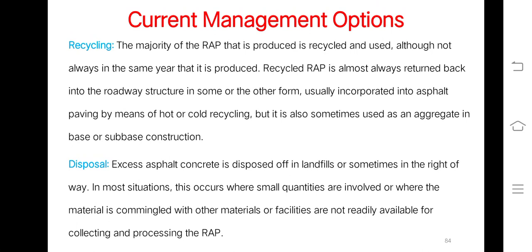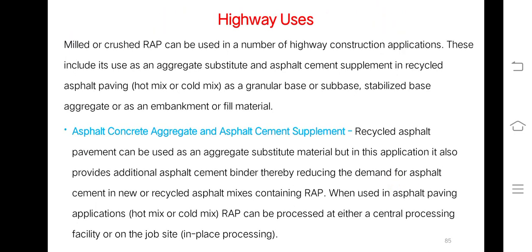Disposal. Excess asphalt concrete is disposed of in landfills or sometimes in the right of way. In most situations, this occurs when small quantities are involved, or where the material is combined with other material, or facilities are not readily available for collecting and processing the reclaimed asphaltic pavements.